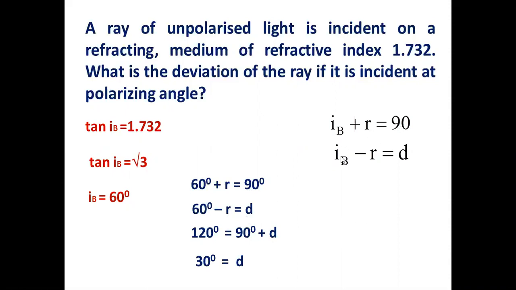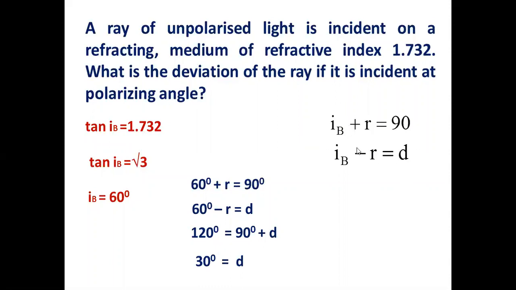60 plus R is 90. 60 minus R is equal to D. 120 is equal to 90 plus D. I am adding. Minus R plus R gets cancelled. So 120 minus 90 is 30. That is D, that is the angle. So I have covered everything in this problem. One problem, tan IB equal to mu, this formula and everything.